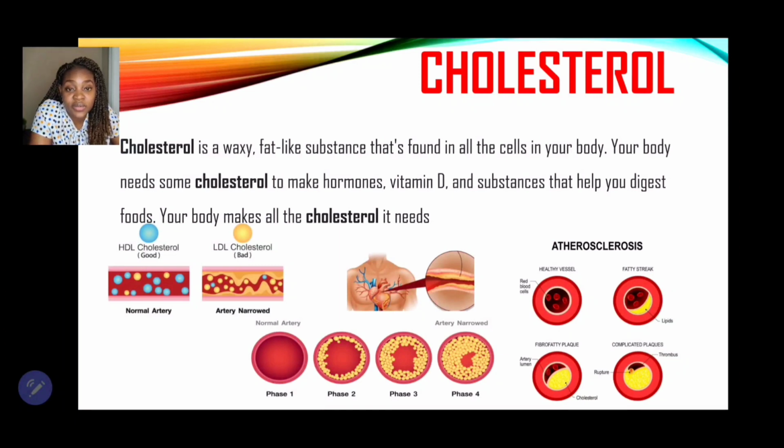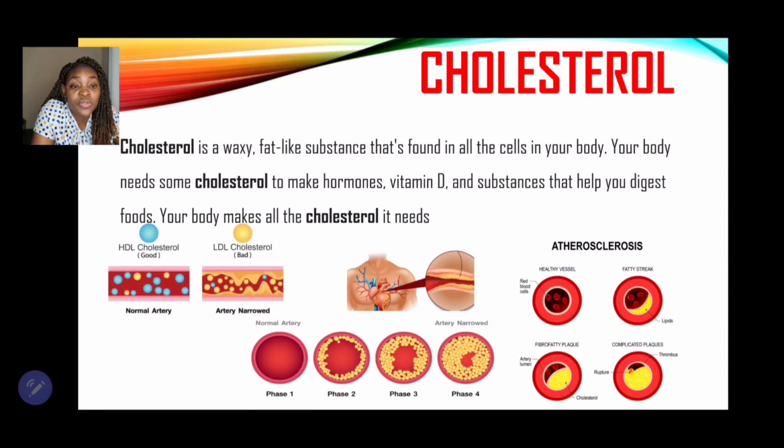So the good cholesterol is called HDL cholesterol, and the bad cholesterol is called LDL cholesterol. Now, when the LDL levels get high, then we have what is diagnosed as high cholesterol. And you can see in the various images on your screen where there's a buildup.